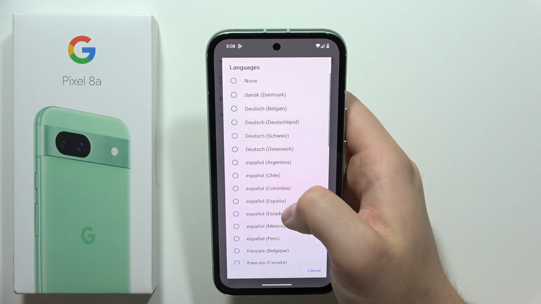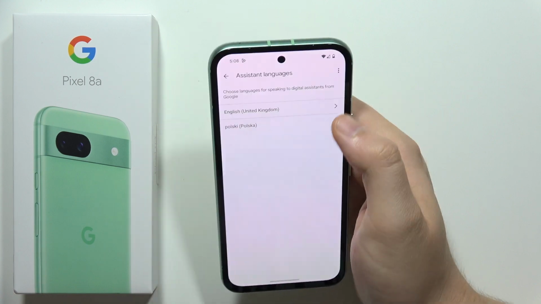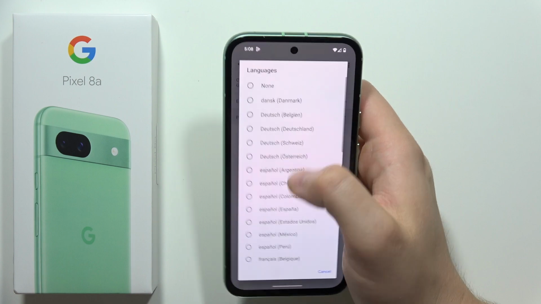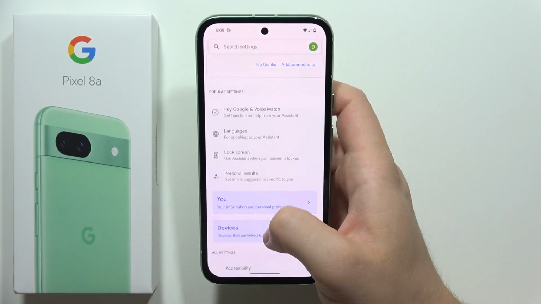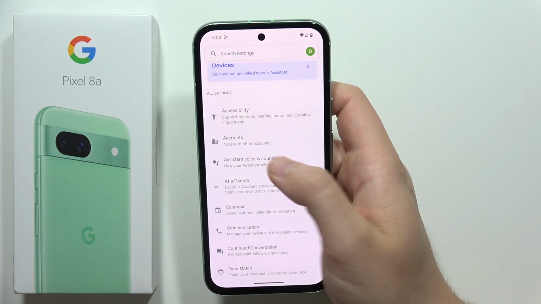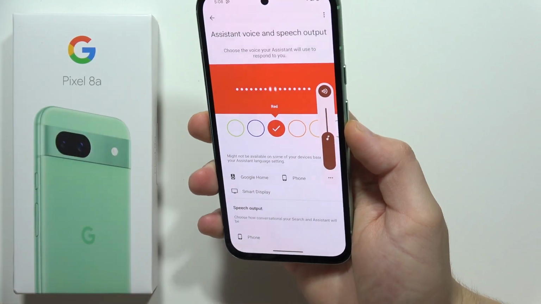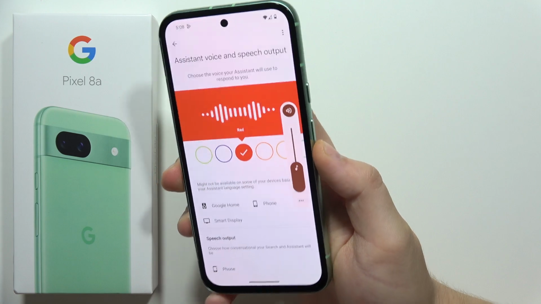Okay, for some reason I cannot even find this. That's weird. Maybe I have to change it here. Yeah, it's right here. So I will try to get rid of this one. Now let's try to find if we can actually get more voices. Yeah, as you can see, right now we can find even more voices.